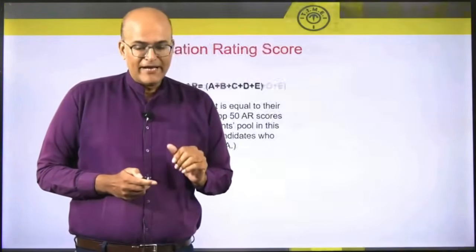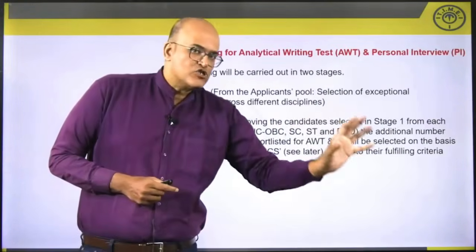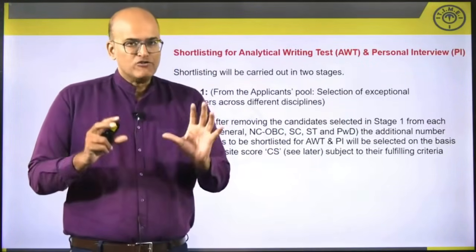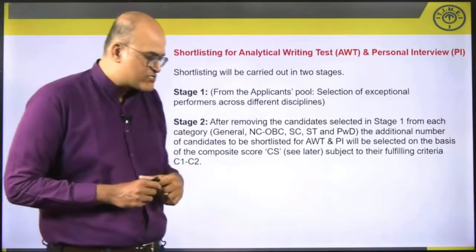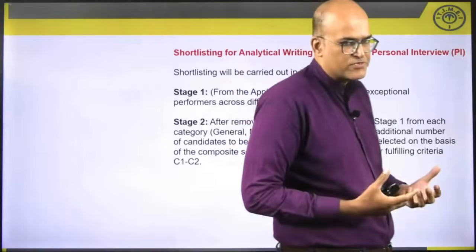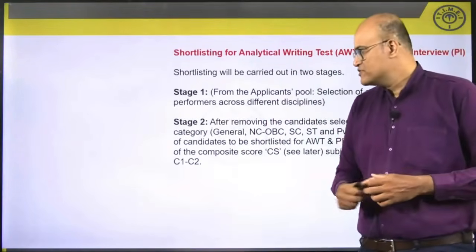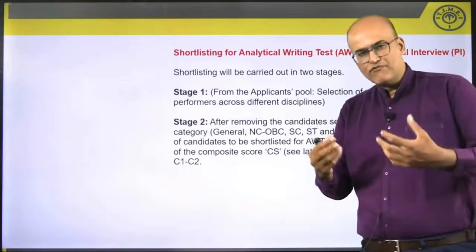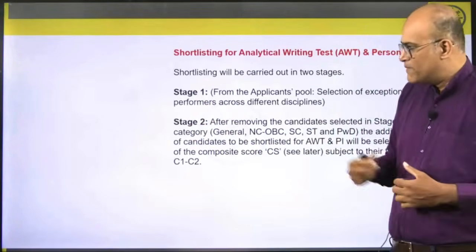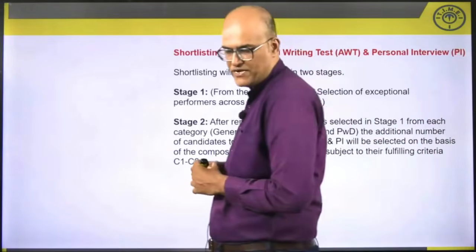Now keep this in mind and let's look at how the shortlisting will happen. Now shortlisting happens in two stages. I am using the term stage because IIM Ahmedabad has also used this term. You can also look at it in terms of group. So group 1 and group 2 could be another way of looking at it for your convenience. But IIM Ahmedabad uses the term stage 1 and stage 2.